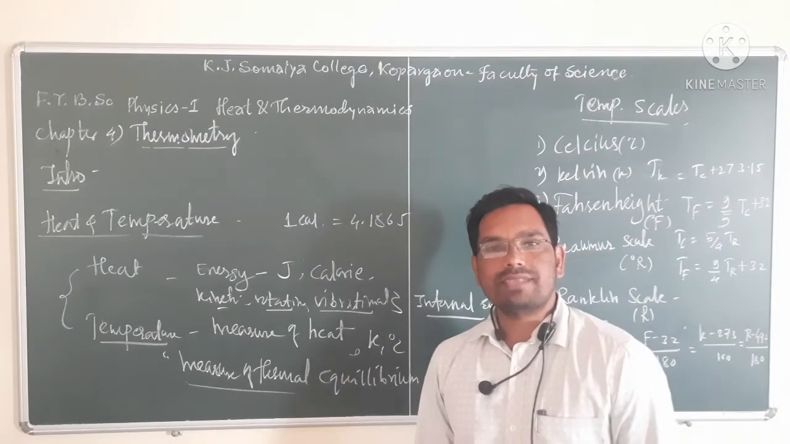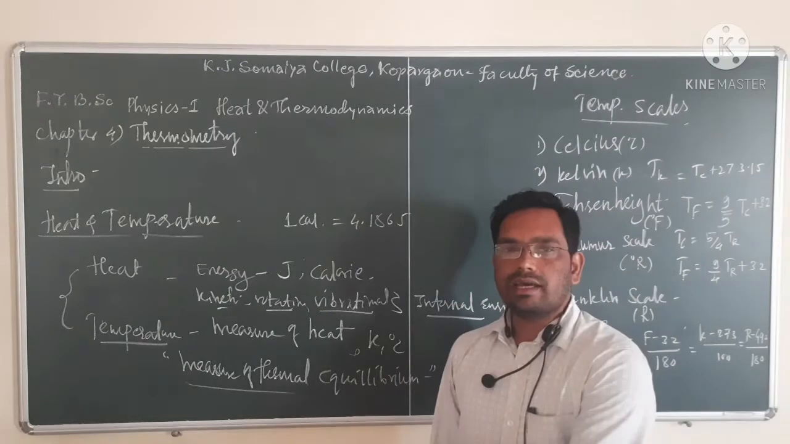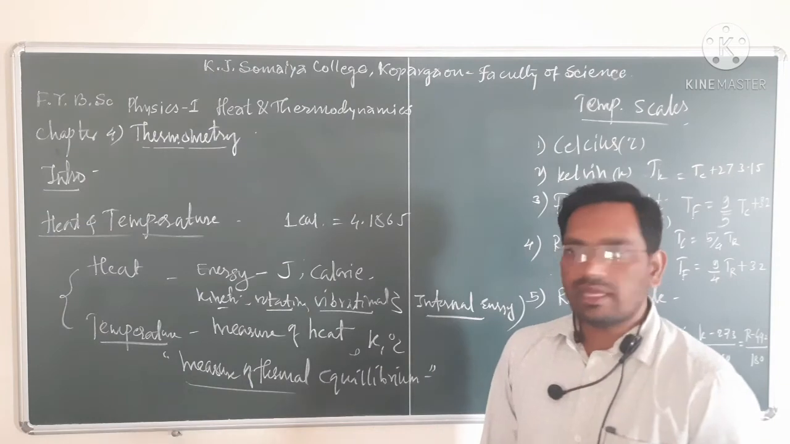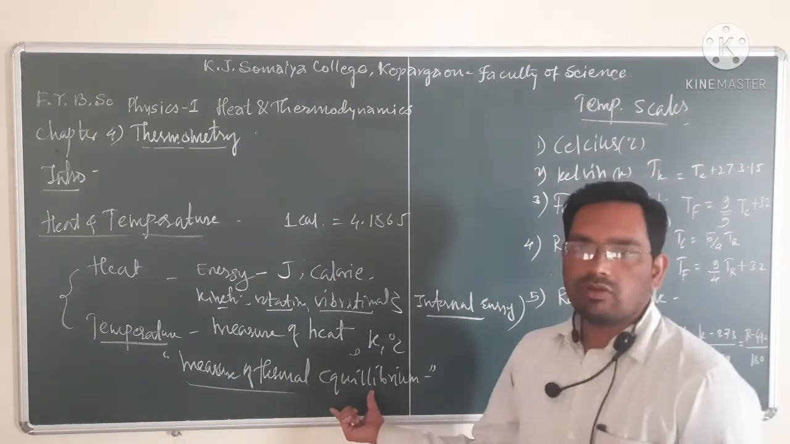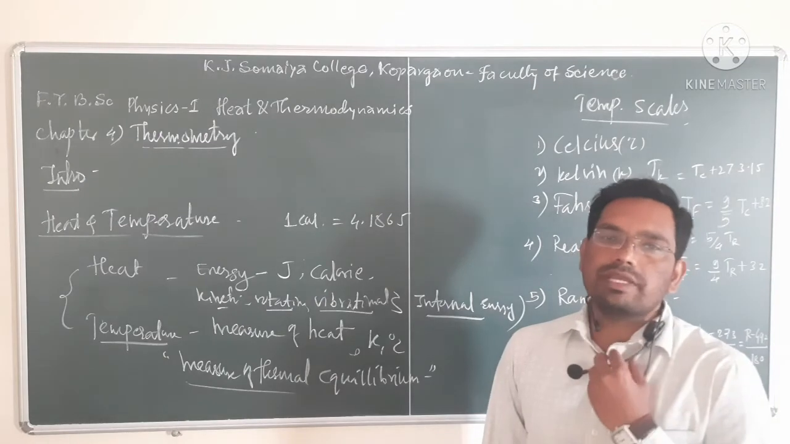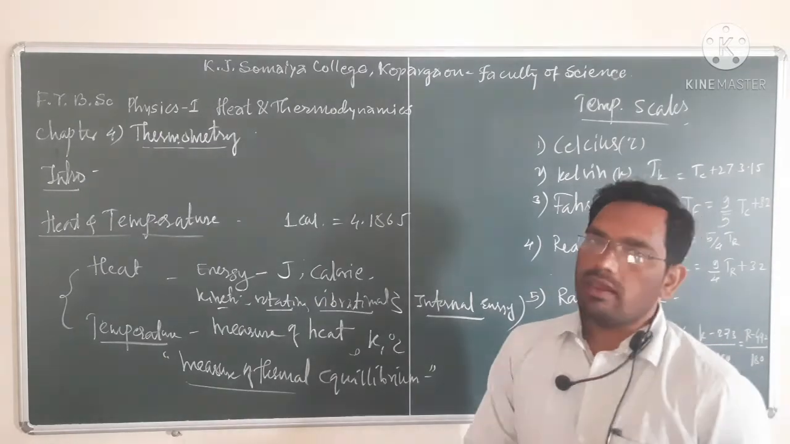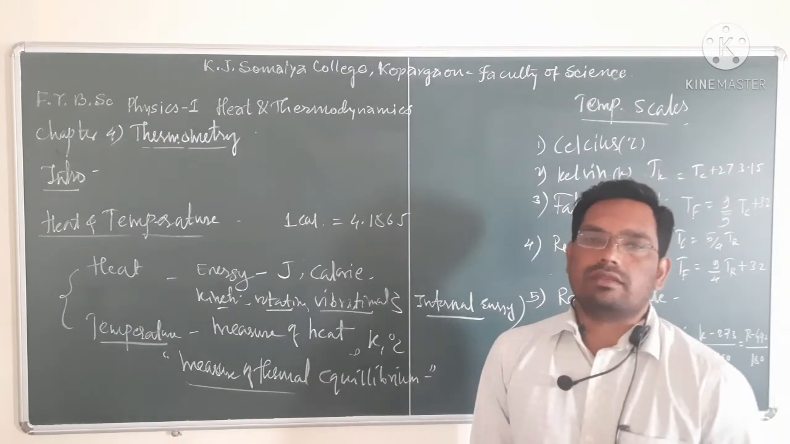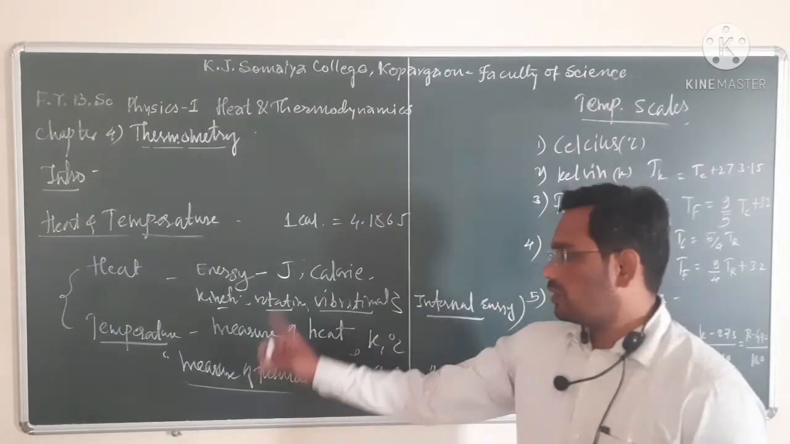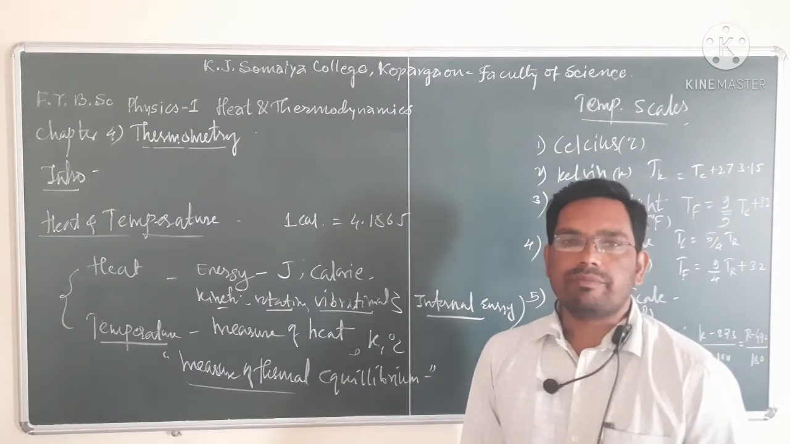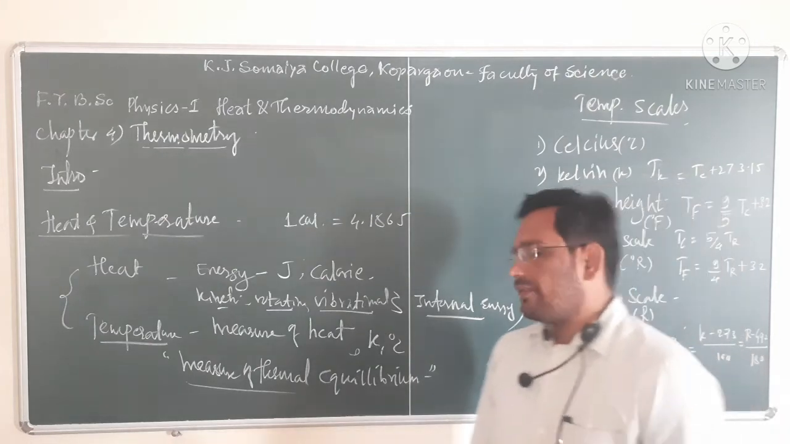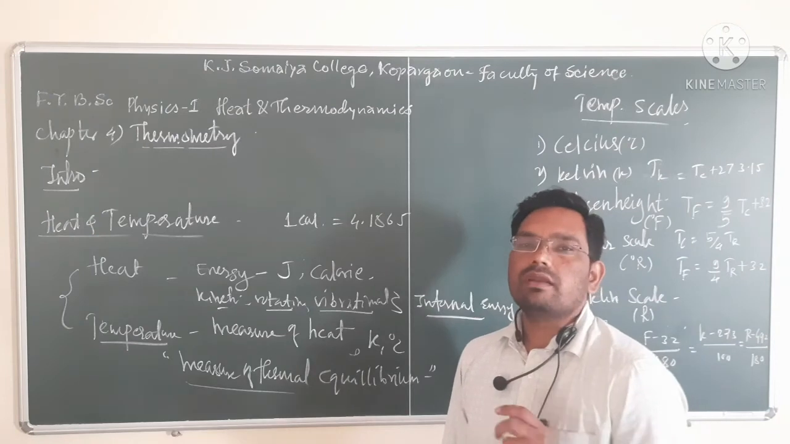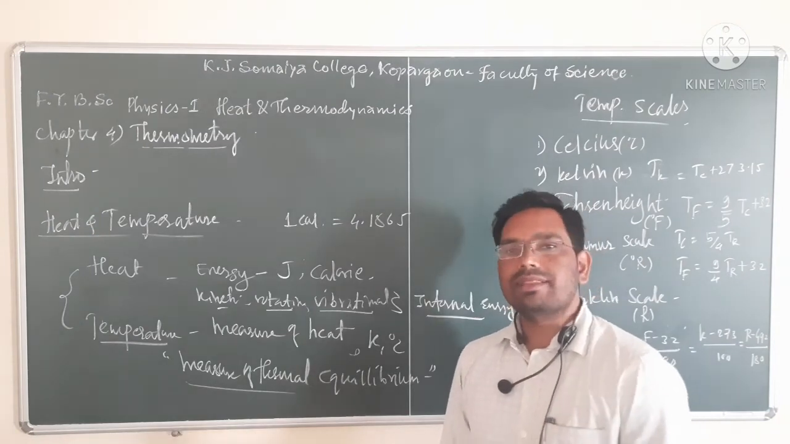From temperature we can say whether two bodies are in thermal equilibrium or not. How? If the temperatures of two bodies are equal, then we can say these two bodies are in thermal equilibrium. And if the temperatures of those two bodies are not equal, then those two bodies are not in thermal equilibrium with one another. So this is another definition of temperature. From temperature we can say whether a body is in thermal equilibrium with another body or not. If given bodies are in thermal equilibrium, then their temperature is the same.